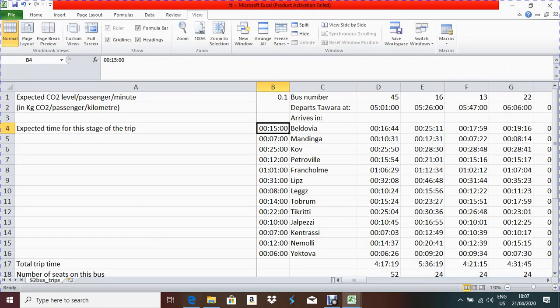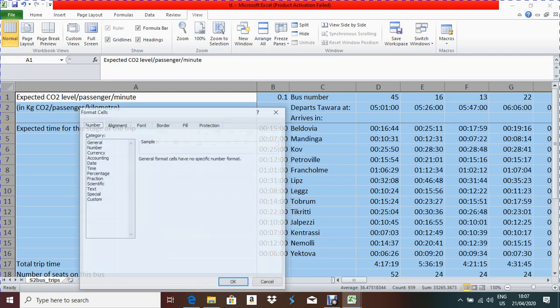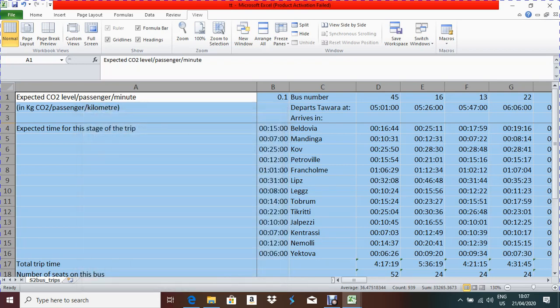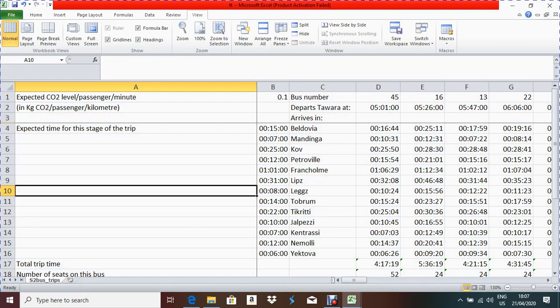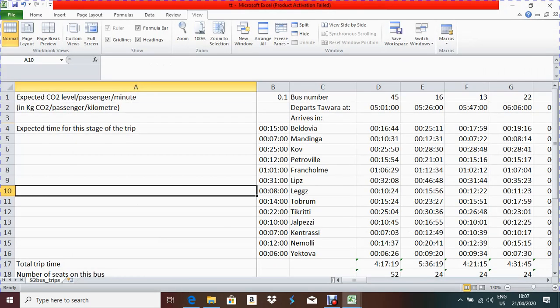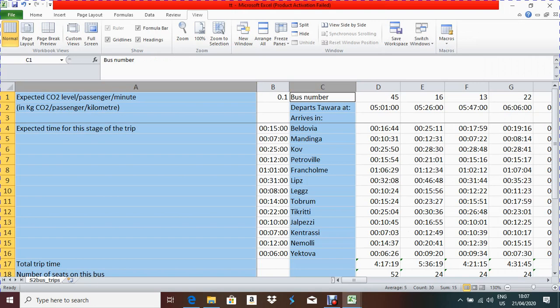First I have to unprotect the whole worksheet. Select the whole sheet, right click, Format Cells, then go to Protection. Unblock Locked, then press OK. Now everything is unlocked. Now according to the question paper, protect columns A and C and rows 17 to 20.